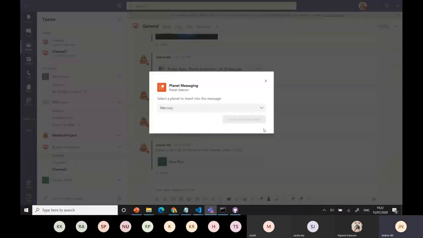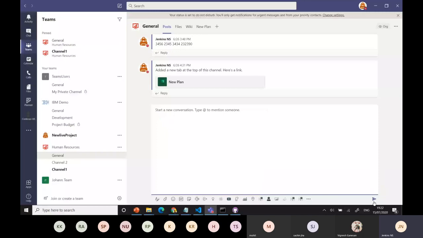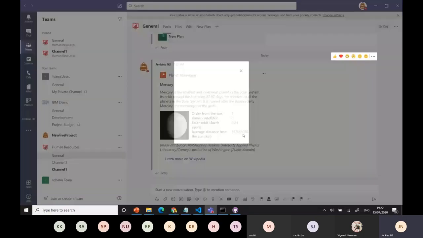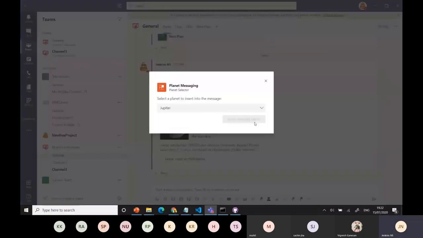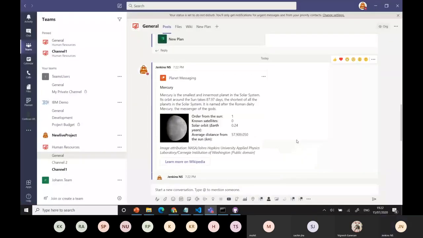So Mercury and insert it. I get the data. The same way, whenever I send it to the user, I can send the action part also. I can use the Planet Esperanto, right? One second, which one is loading? Yeah, correct. If you want to reply from the action part, you can also reply. Got it, right? I hope everyone understands here.